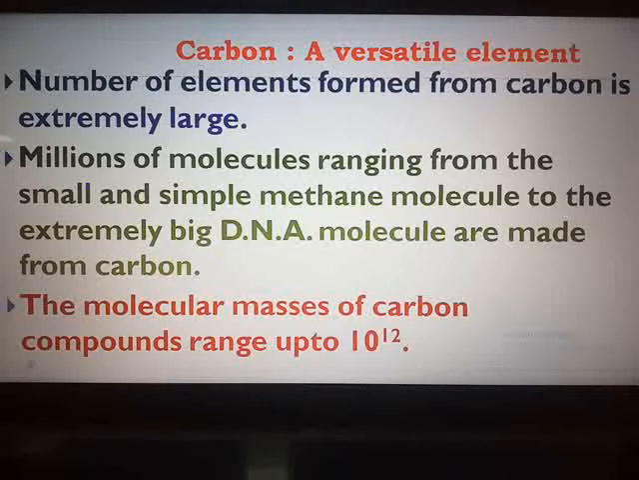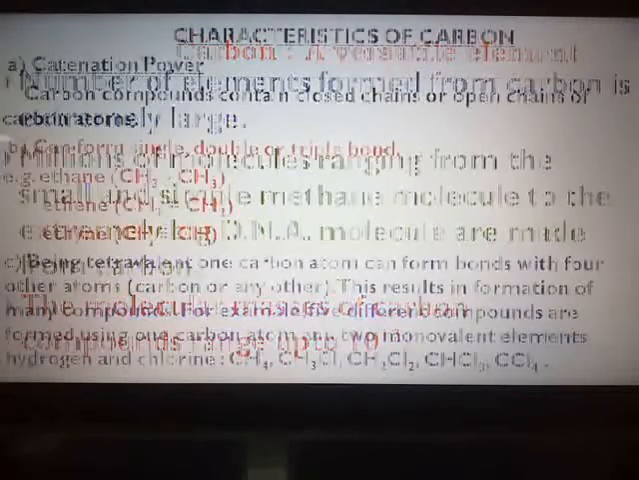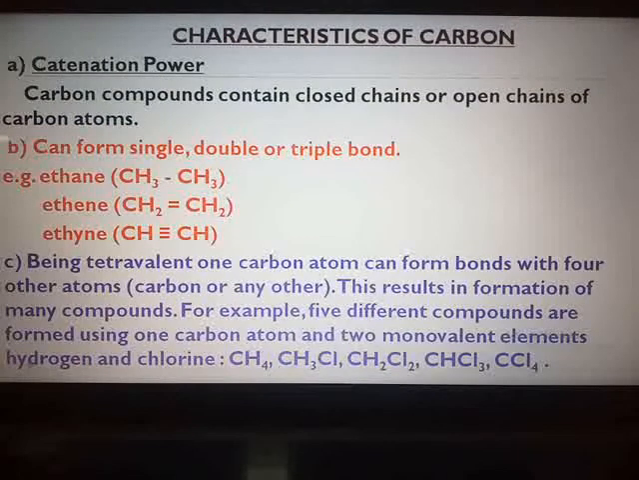Now let us see in short the different characteristics of carbon. The first is catenation power. What do you mean by this term catenation? Just now I have told you, carbon has a unique ability to form strong covalent bonds with other carbon atoms, resulting in the formation of big molecules, and this formation of big molecules is called catenation. The carbon compounds contain open chains or closed chains of carbon atoms.